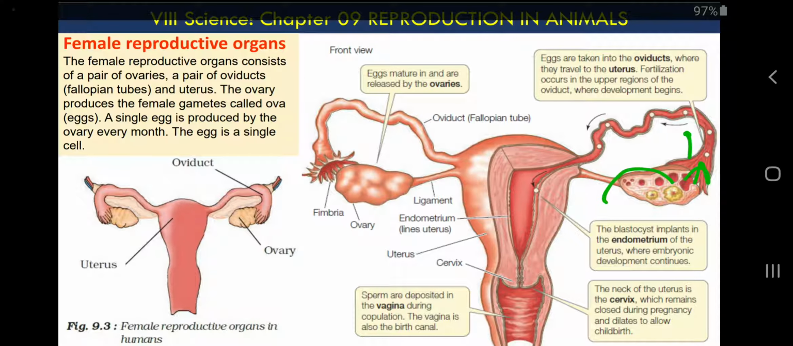After formation, the egg goes into the fallopian tube, and there it is fertilized, and then it scrolls down to the uterus, and then it attaches to the internal lining of the uterus for development. Okay, we will discuss this also.